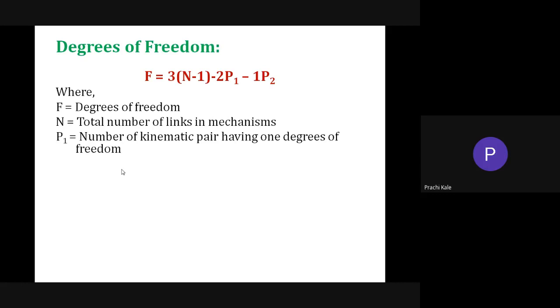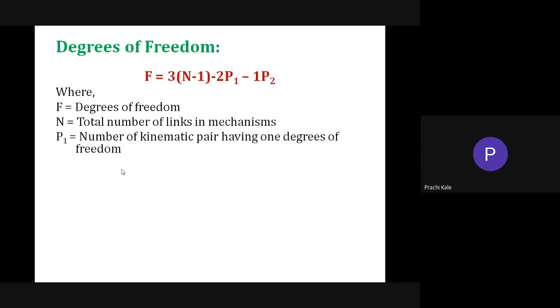Just take the example of your hands. Rub your hands on each other. Your hands are the 2 links forming a sliding pair when you slide one over the other.